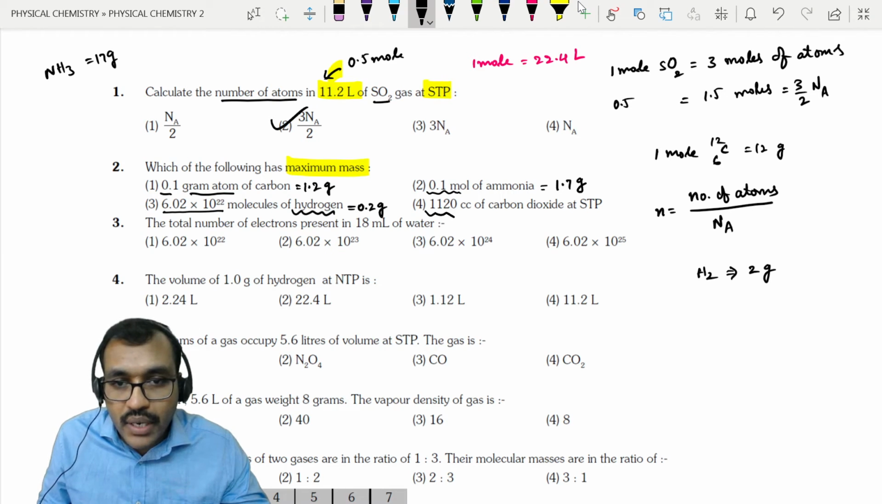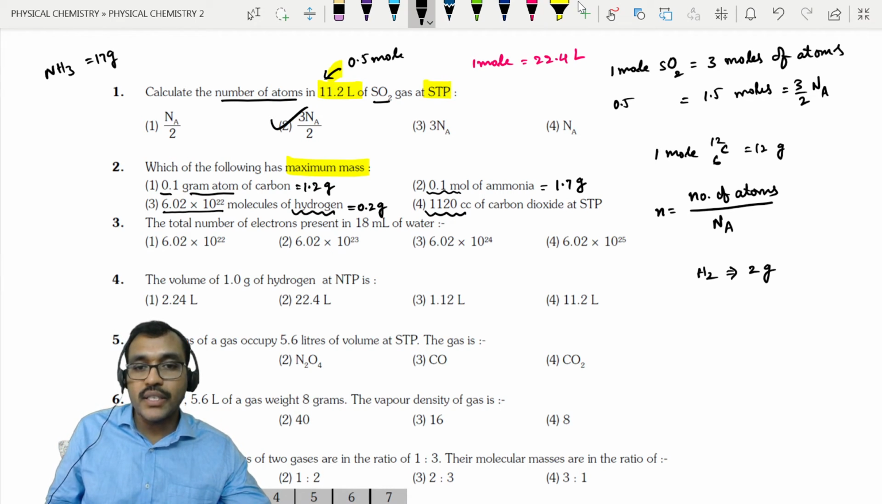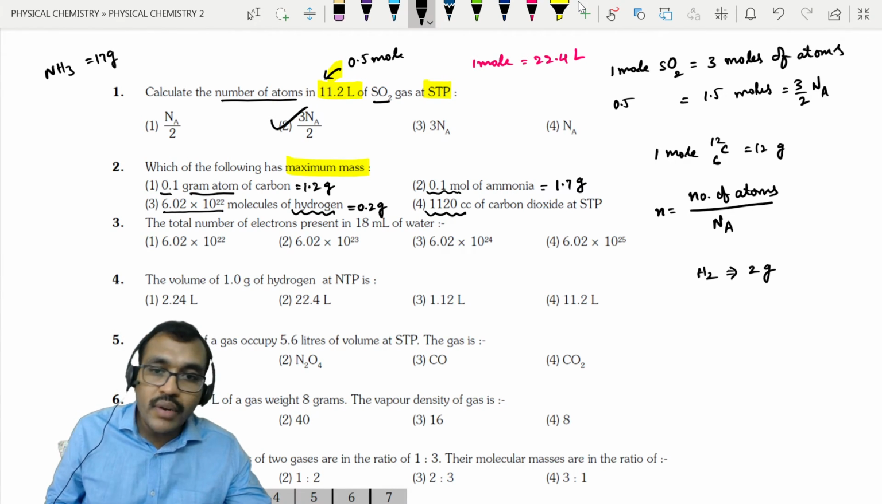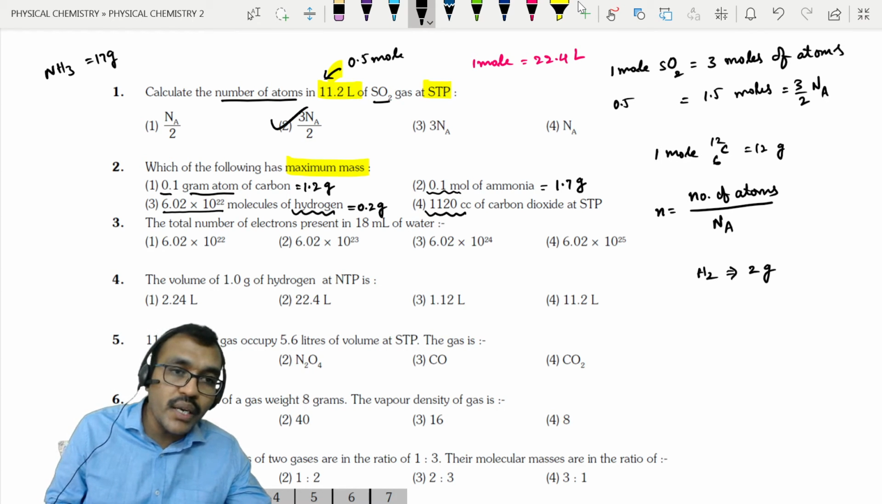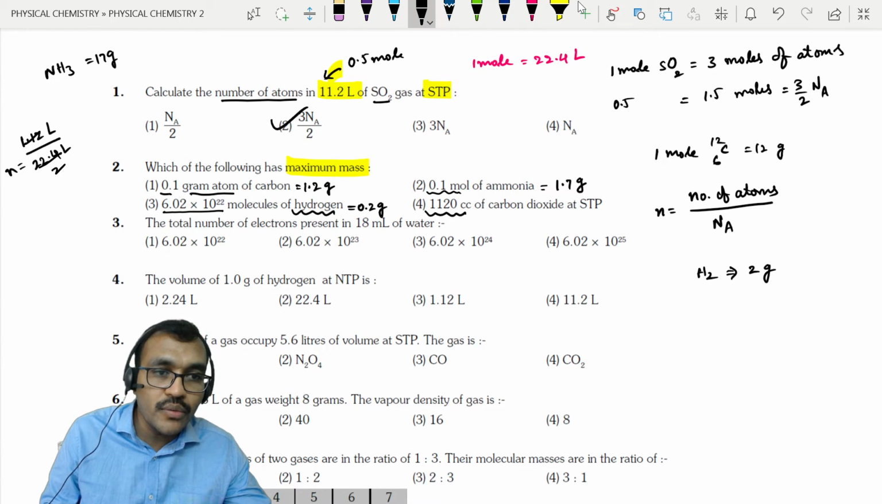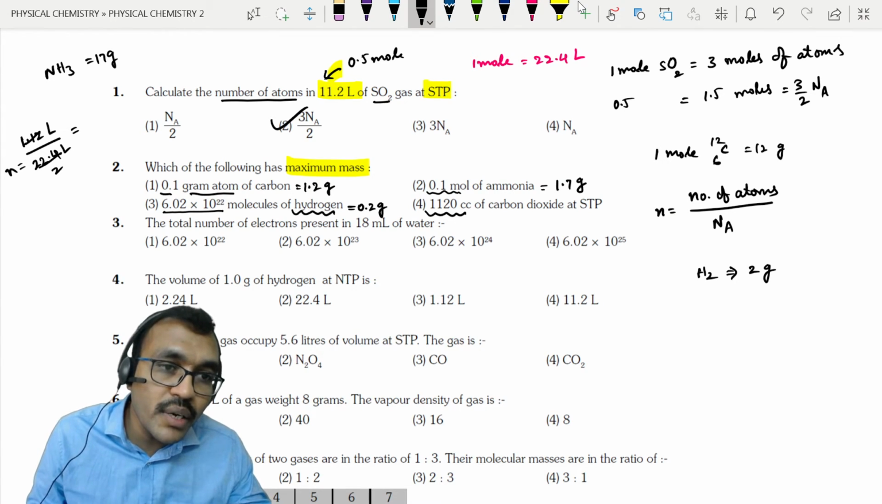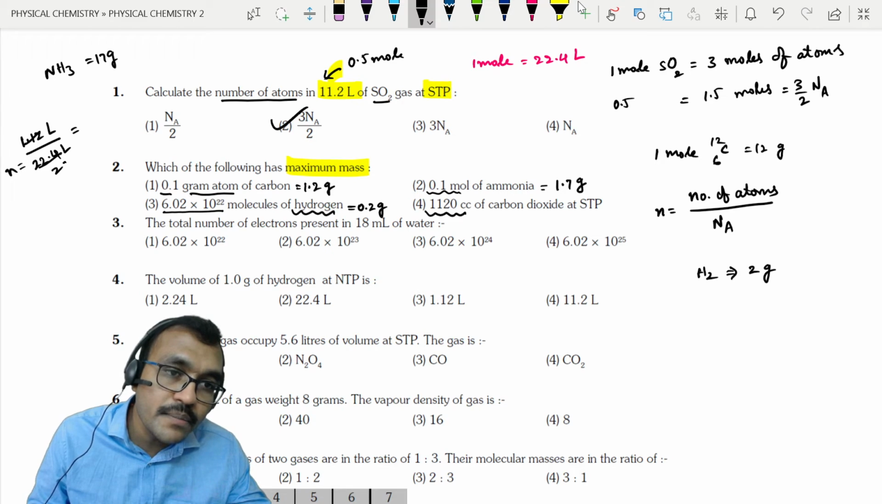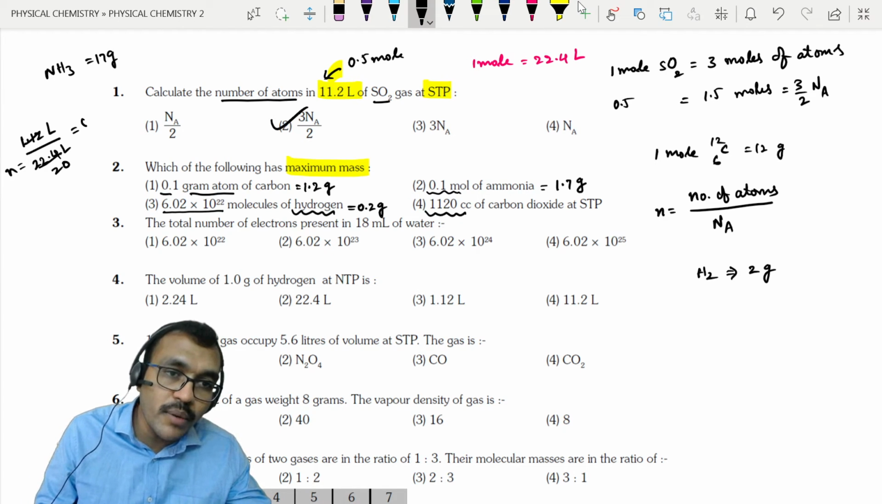Next, 1120 ml of carbon dioxide at STP. Now, 1120 ml means we can write it as 1.12 liters. Number of moles equals 1.12 liters divided by 22.4 liters. So you will get 1 by 20, which is nothing but 0.05 moles.